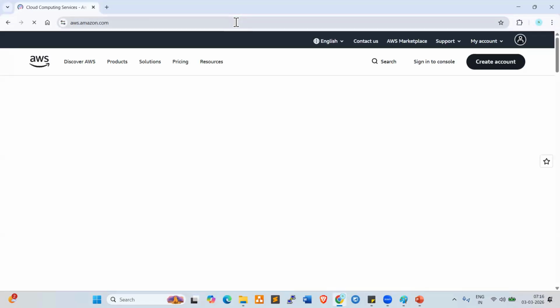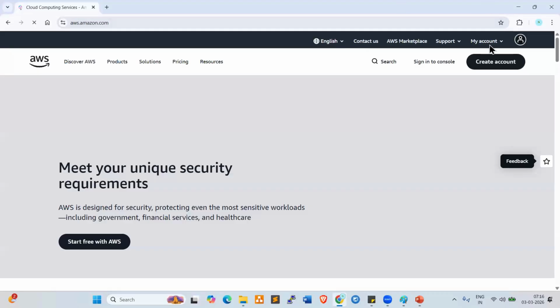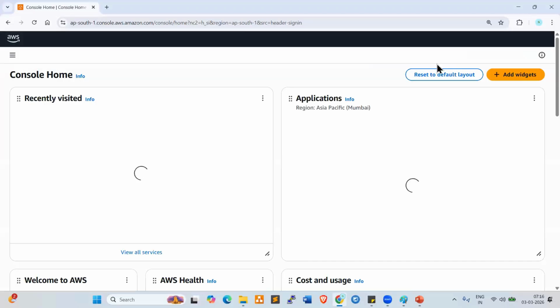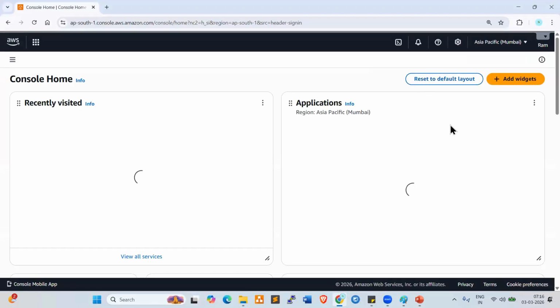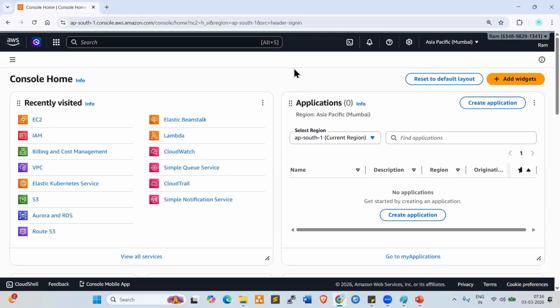How to create an AWS account, I already explained. Click on sign in to the console. Now look here. By default it is showing the Asia Pacific Mumbai region. This region is very, very important.